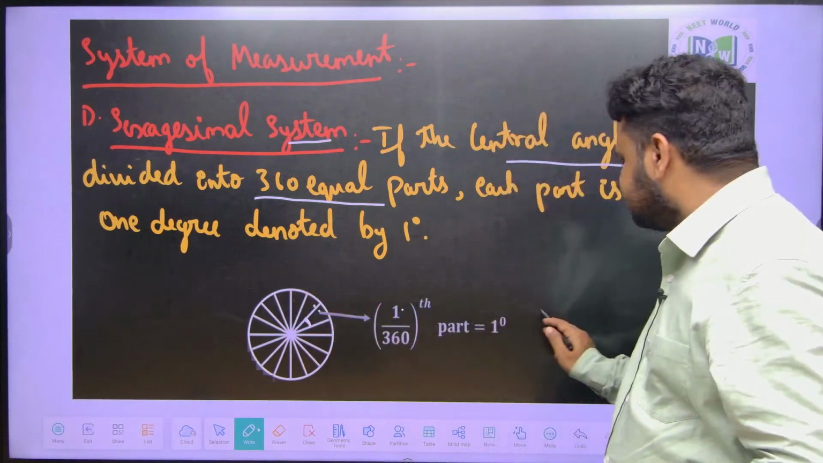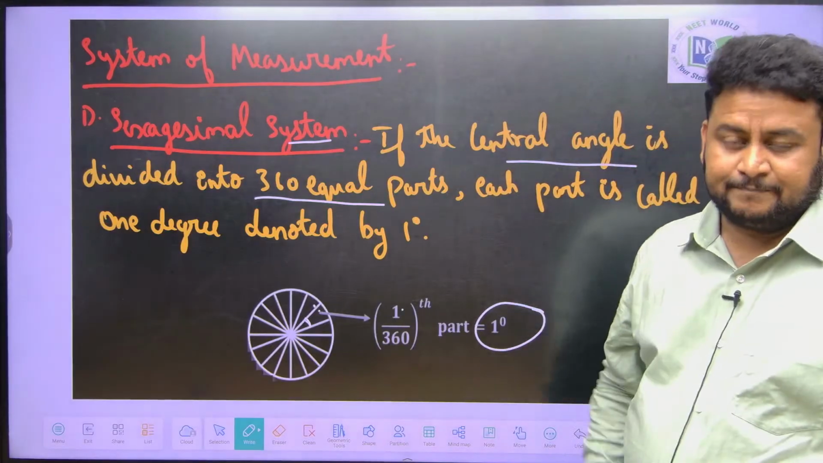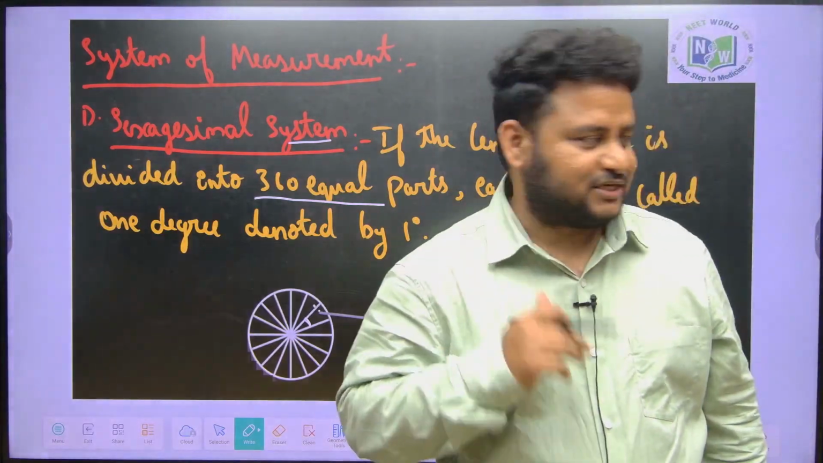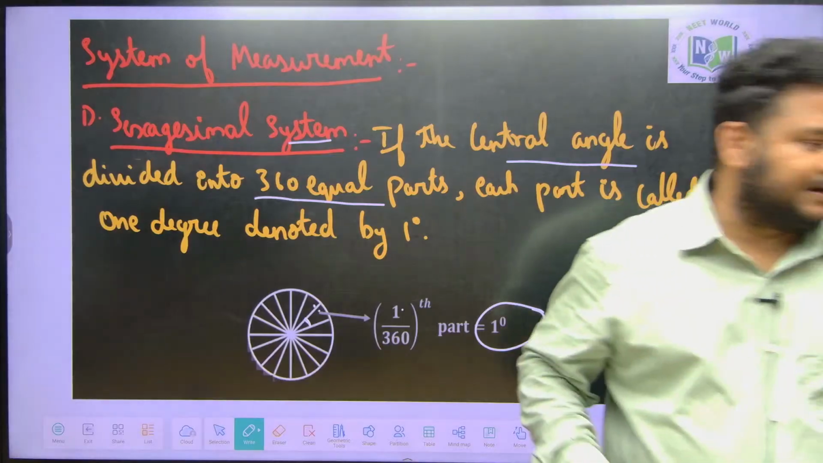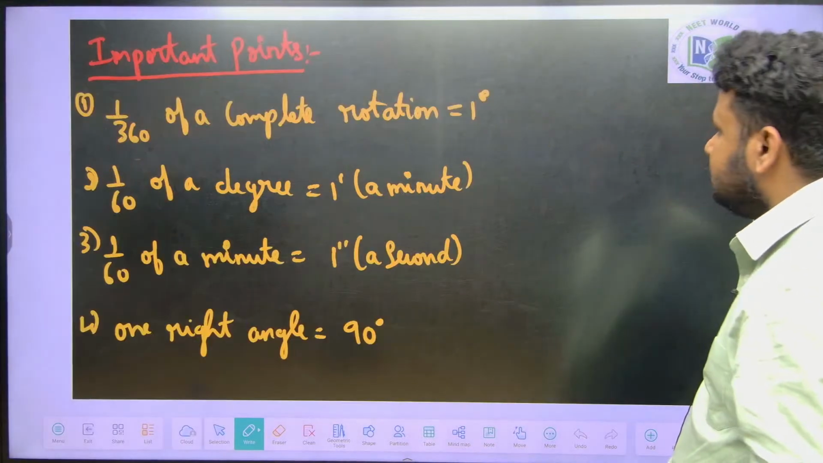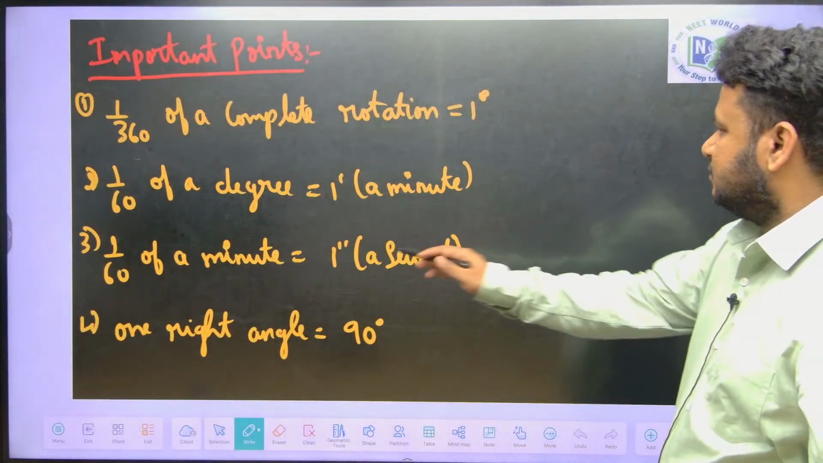1 degree. That is the meaning of degree measurement. Clear? That is the meaning of degree measurement. Next, one complete rotation, all these things I will be telling.